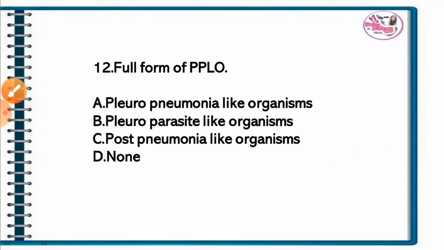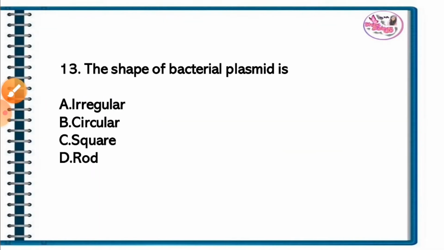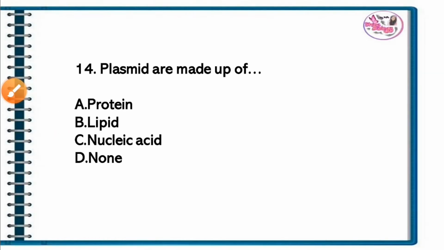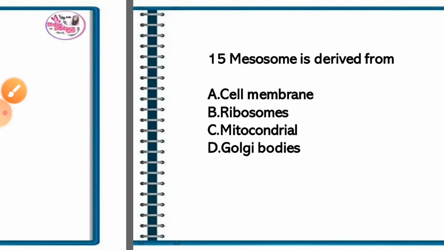Question 12. Full form of PPLO. The correct answer is option A. Pleuropneumonia-like organism. Question 13. The shape of bacterial plasmid is. The correct answer is option B. Circular. Bacterial plasmid is circular shape. Question 14. Plasmid are made up of. The correct answer is option C. Nucleic acid. Plasmid are made up of nucleic acid.